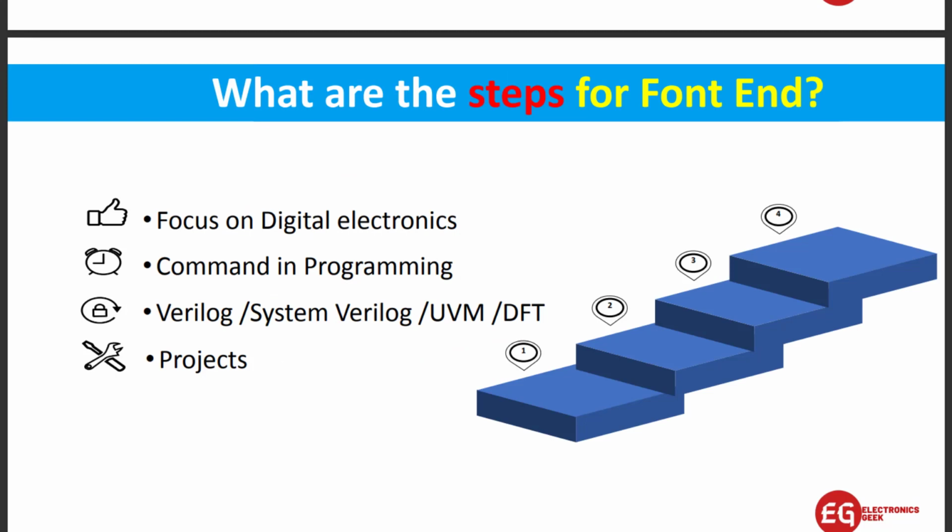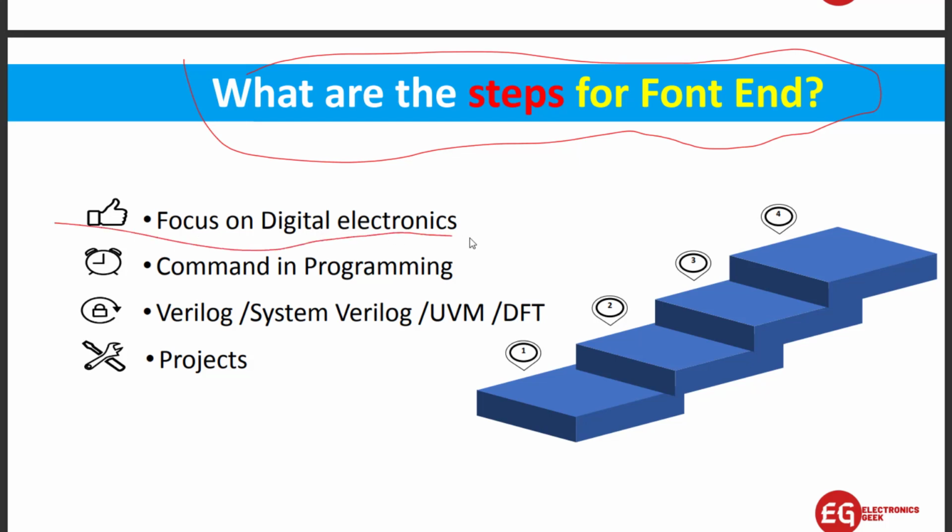So let's see what steps are required to be a front end engineer. The first thing is you have to focus on digital electronics, which is very important for both front end and back end, mostly combinational and sequential circuits. These are the two important things you have to focus on. After that, get command of programming, whether it's C or C++. I would say go for both. If you have the time, go for C++ also, so that you can easily learn Verilog and SystemVerilog.